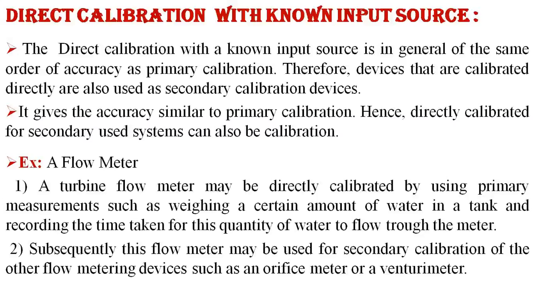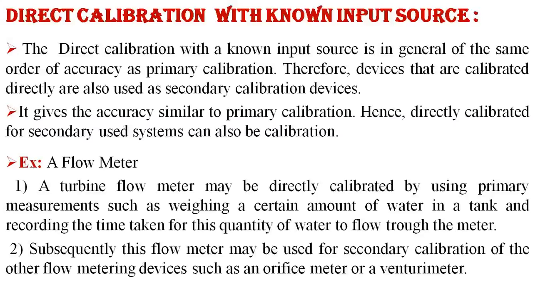So when we do direct calibration with a known input source, it has the same accuracy as a primary calibration, and it is directly given to, or used as, a secondary calibration device.